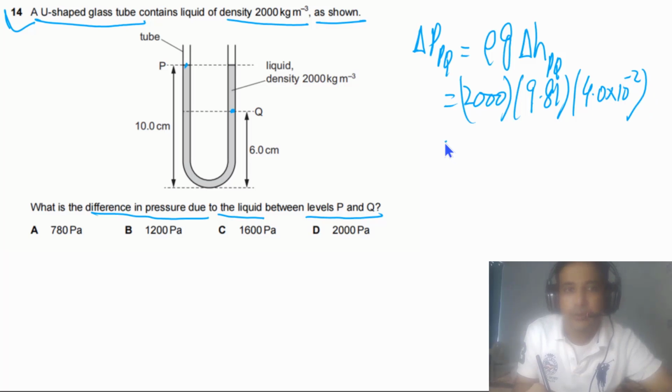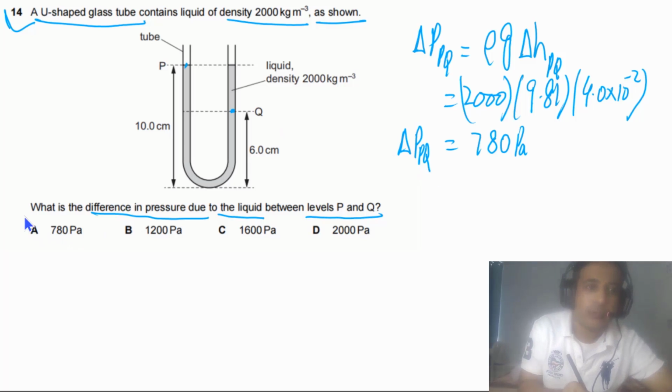Now if we solve this one, our final answer should be equal to 780 pascals. So this is delta P between P and Q. So the answer for this question should be A.